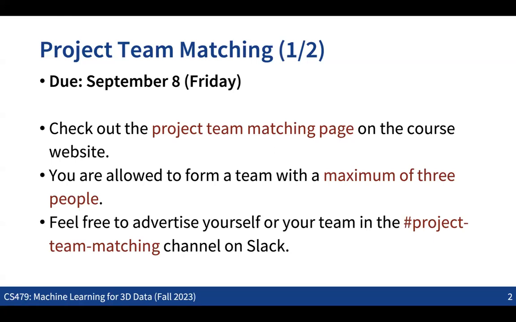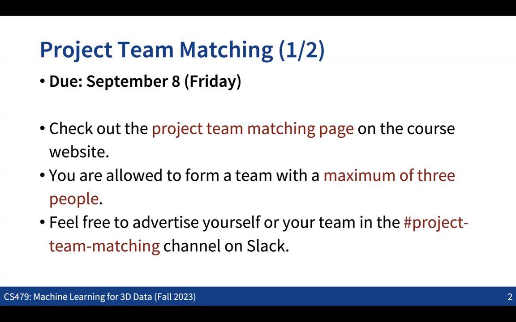You can find the project team matching channel, and there you can already see some people advertising themselves. You can join other teams there, and you can also advertise yourself to recruit teammates. So please find some teammates.